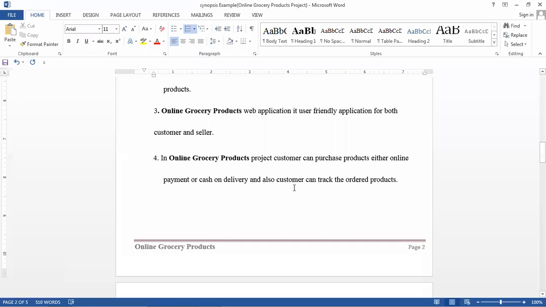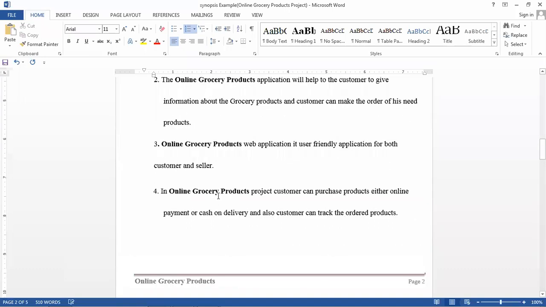Also, the customer can track the ordered products. Once he orders the product, he can see the status of that particular order, whether it is shipped or delivered. So that is to track the ordered product.